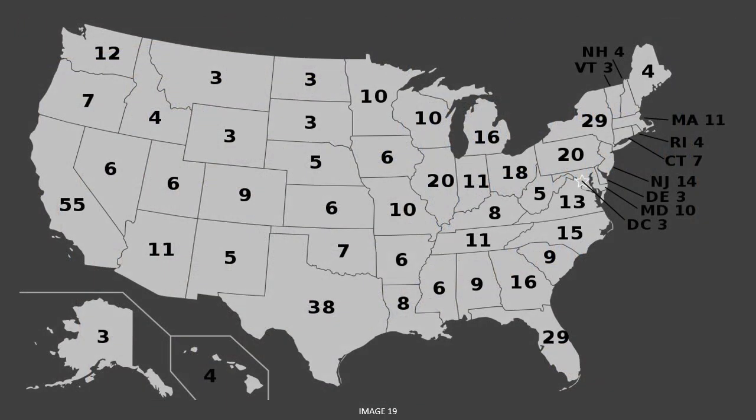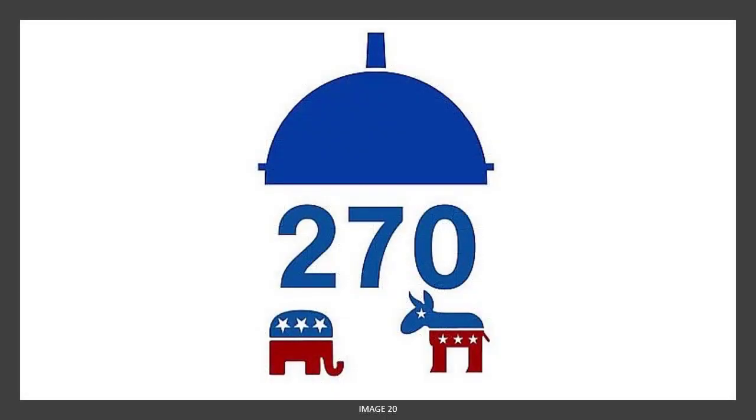Each state has an Electoral College vote equal to the number of members in the House of Representatives and the Senate. The District of Columbia, having no congressional representation, does get 3 votes, but the territories get none. Except for Maine and Nebraska, the candidate with the most votes in that state gets all that state's electoral college votes. To win the presidency, the candidate needs to secure 270 electoral college votes. It is this vote and not the popular vote that determines who becomes president. There have been 5 instances where the candidate that lost the popular vote won the presidency.